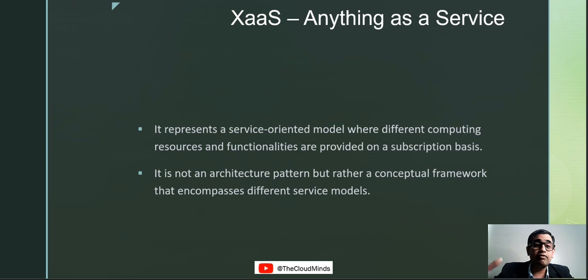Quite a few of us get confused whether it is an architectural pattern, but it is not. It is rather a conceptual framework which encompasses different service models. That is what anything as a service is.